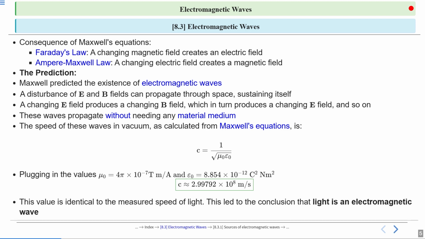This value is identical to the measured speed of light. This led to the conclusion that light is an electromagnetic wave. So he calculated the value of c with the equation 1 by root mu naught epsilon naught, and it came very close to 2.99792 into 10 to the power 8 meter per second, the speed of light in vacuum. So this led to the conclusion that light is an electromagnetic wave.